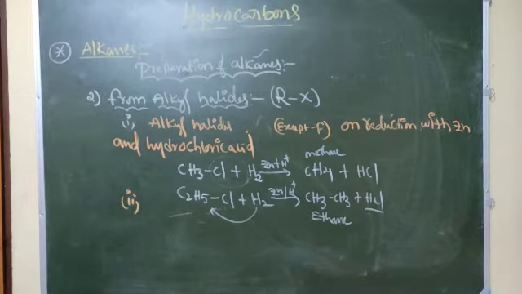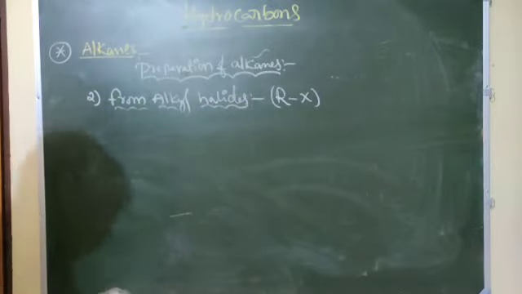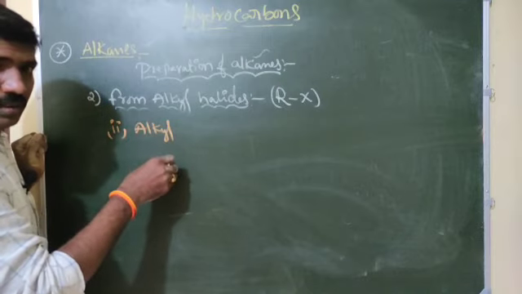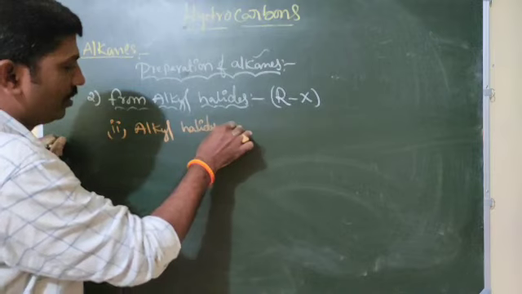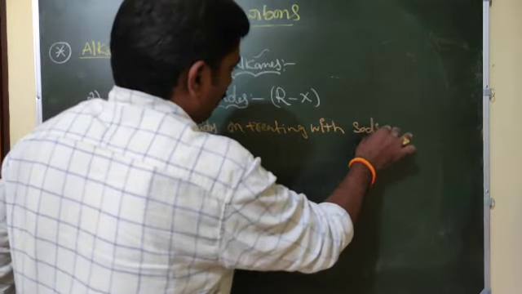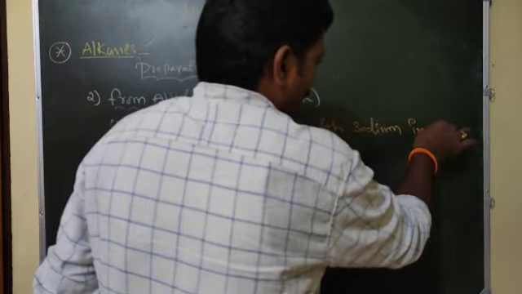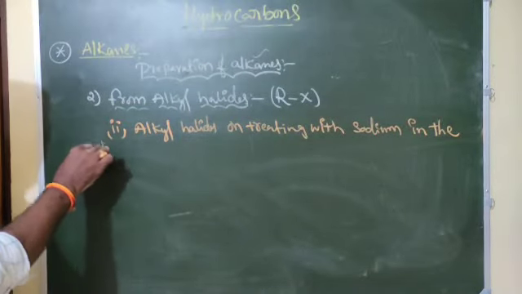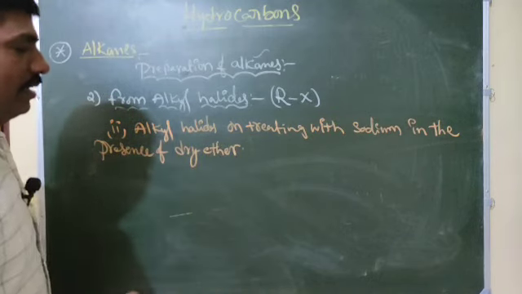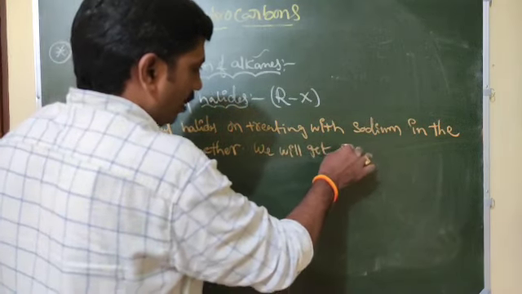From alkyl halides: alkyl halides on treating with sodium in the presence of dry ether, we will get alkanes.